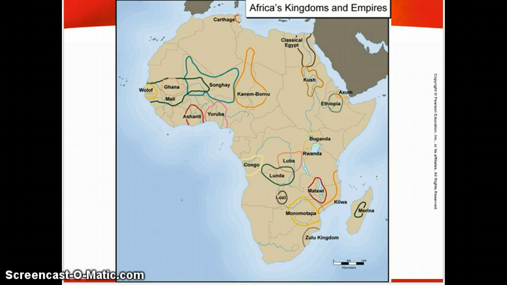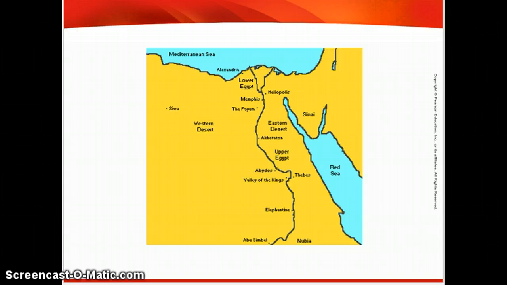Here is a map of Africa, the continent of Africa. If you look right here, this is the area we're talking about when we talk about Egypt, ancient Egypt. The kingdoms of Mesopotamia are up here somewhere. Here we go, a closer map.